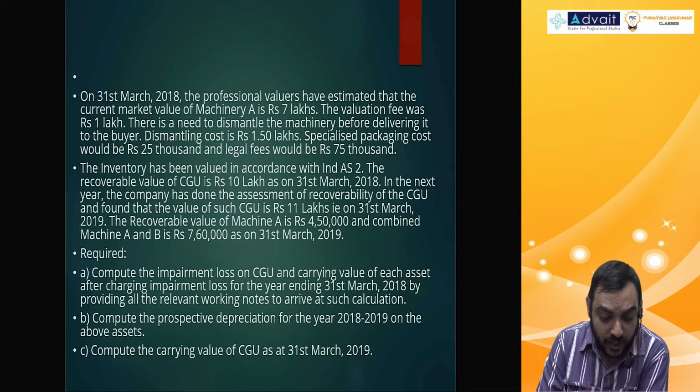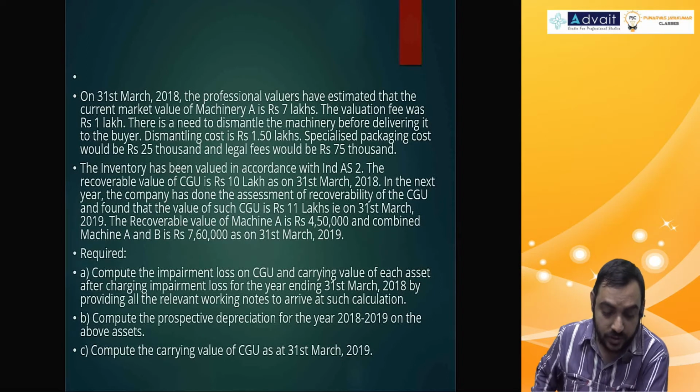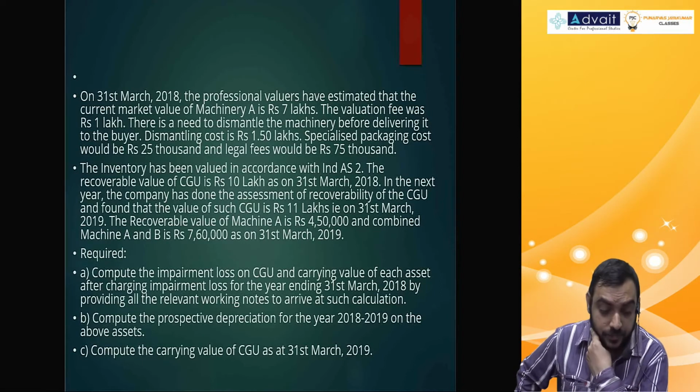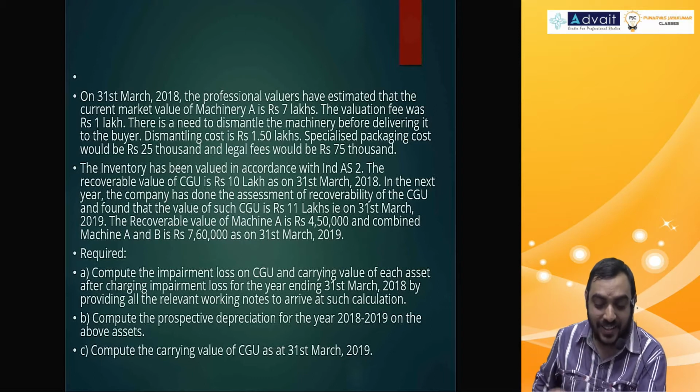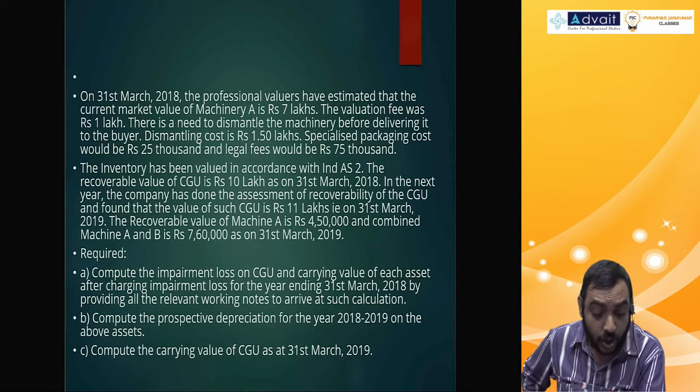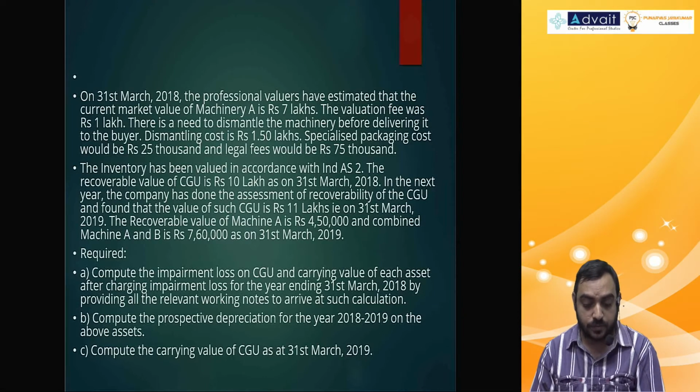The recoverable value of machine A is 4,50,000 and combined machine A and B is 7,60,000 on 31st March 19. Required: Compute the impairment loss on CGU, and the carrying value of an asset after charging impairment loss for the year ending March 18, by providing all relevant working notes to arrive at such calculation. Compute prospective depreciation for the year 18-19 on the above assets. Compute the carrying value of CGU on 31st March 2019.